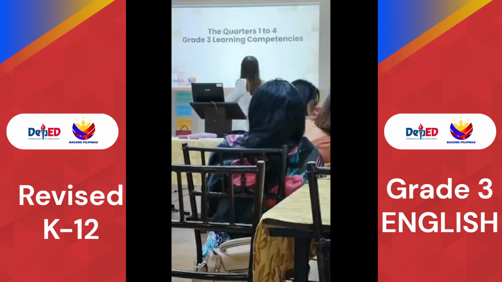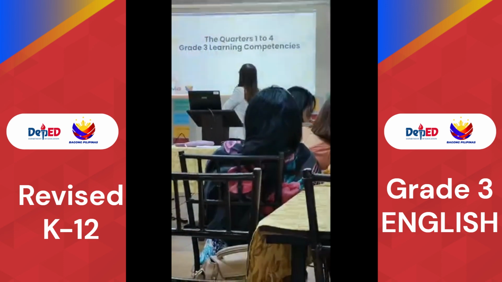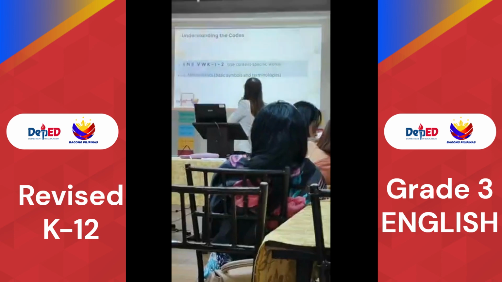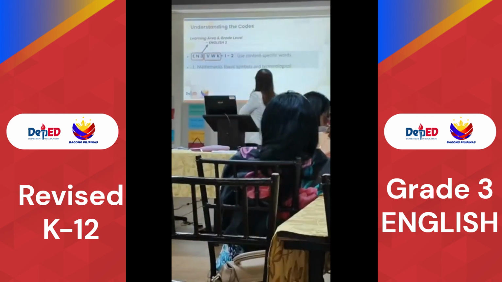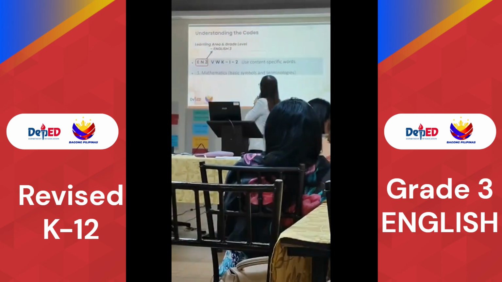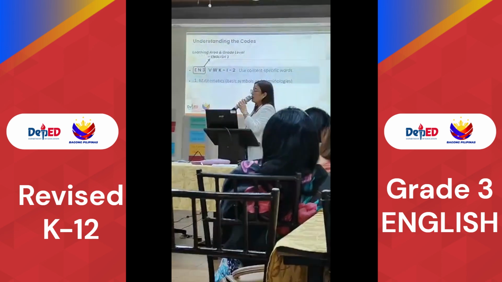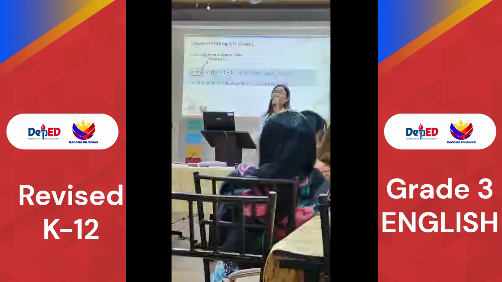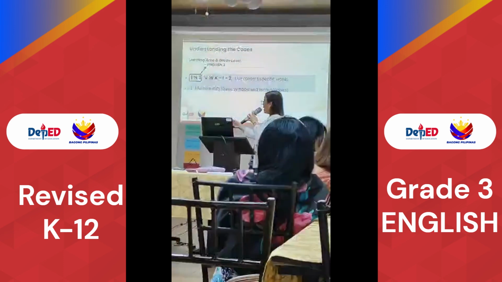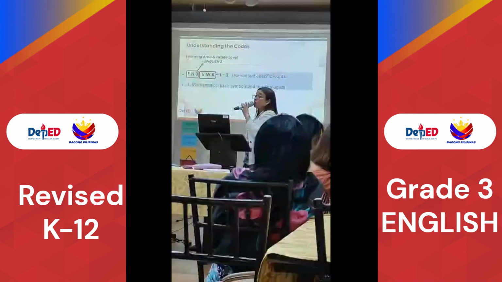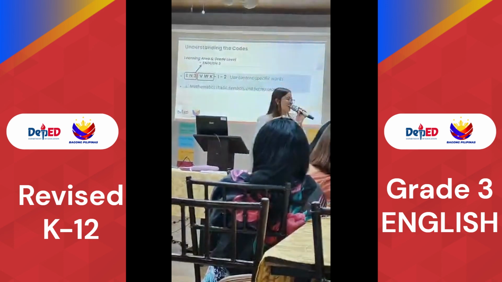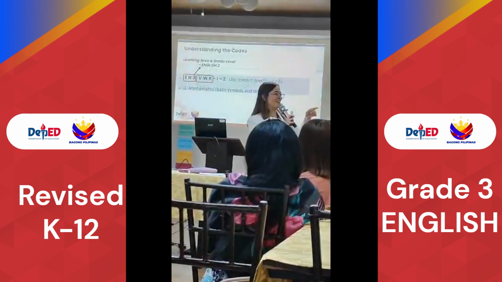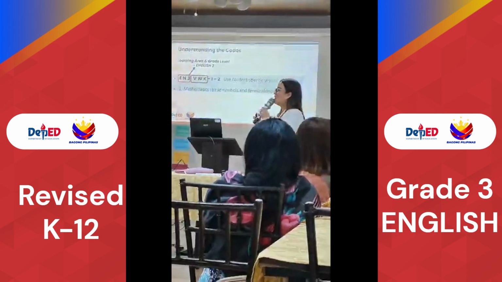Okay? Sige. Now, let's study the learning competency code for English. Okay. For the first code, EM3, what is that about? EM is for learning area and grade level. VWK, what is that? What is that?